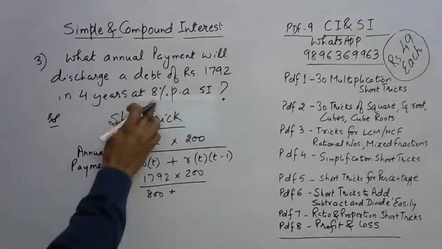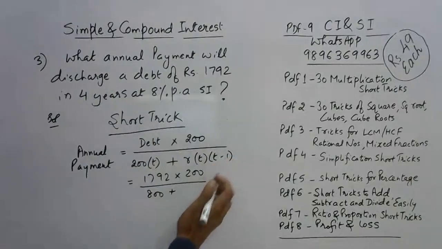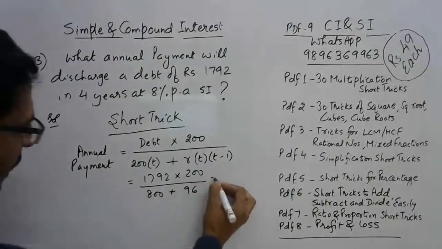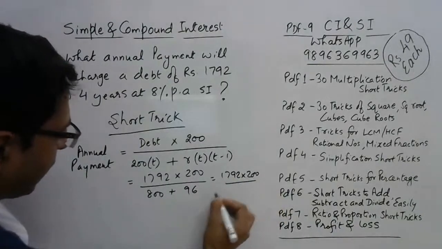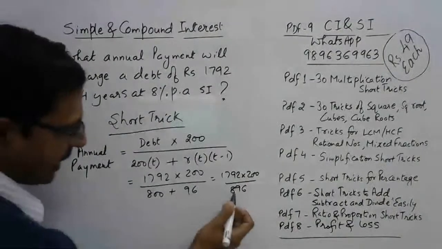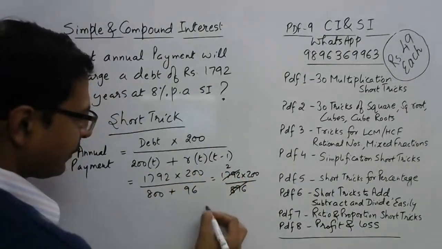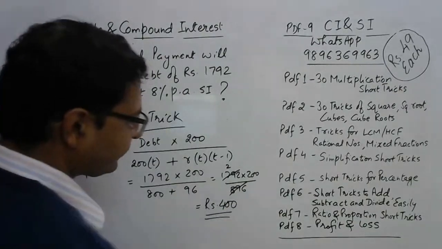So 8 into 4 is 32, into 3 is 96. So we need to solve this one now. 1792 into 200 upon 896, and I think 896 is exactly half of 1792, so this cancels off 2 times, thereby giving the answer 400.